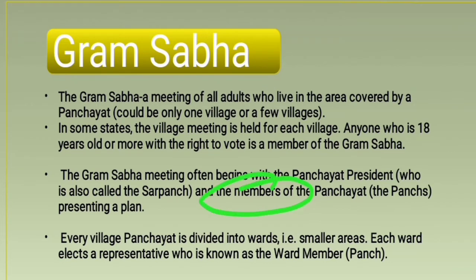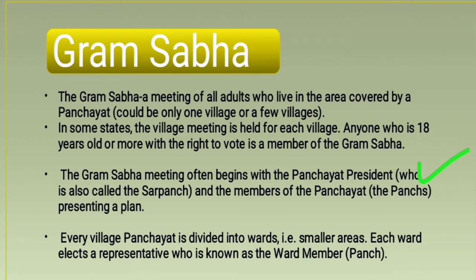So in this Gram Sabha, there is a sarpanch who begins the meeting, there are panch, and all the villagers who are 18 and above. All these people attend the meeting of Gram Sabha.